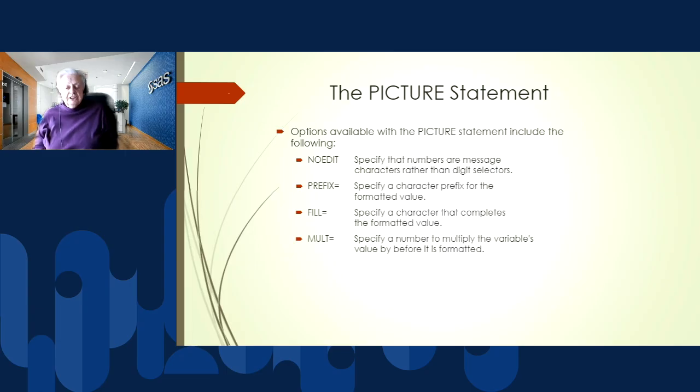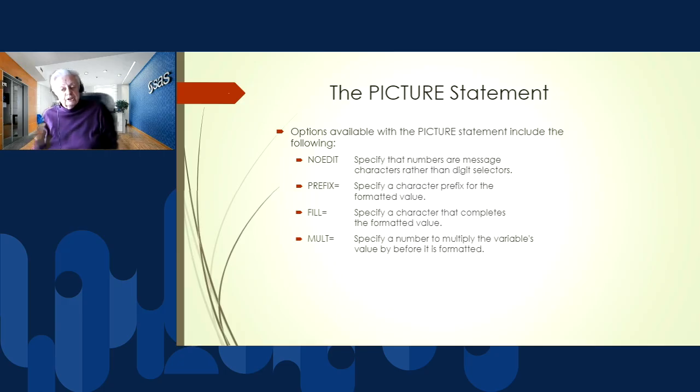Now, with the picture statement, there are a number of options that are available. The NOEDIT option says that if I put digits into my labels, those digits are not digit selectors. That is, they're not saying I want to write out 1 as 001. They're saying these are just numbers that I want to display as part of the message.